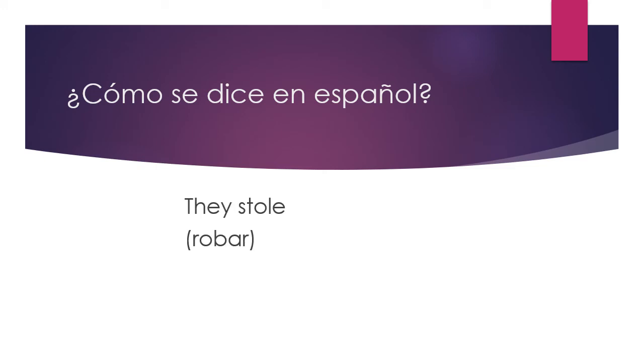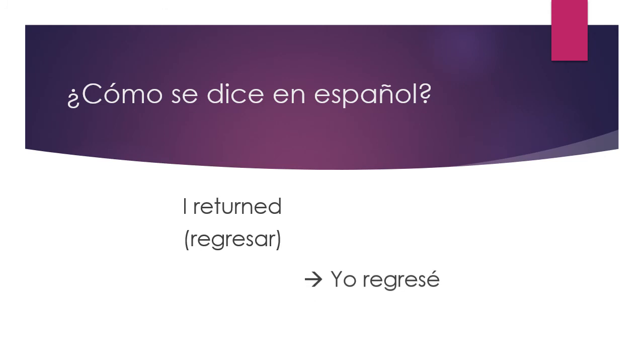¿Cómo se dice en español? They stole. El verbo correcto es ellos robaron. Ellos robaron. ¿Cómo se dice en español? I returned. El verbo es regresar. Es yo regresé. Bueno, continuamos.